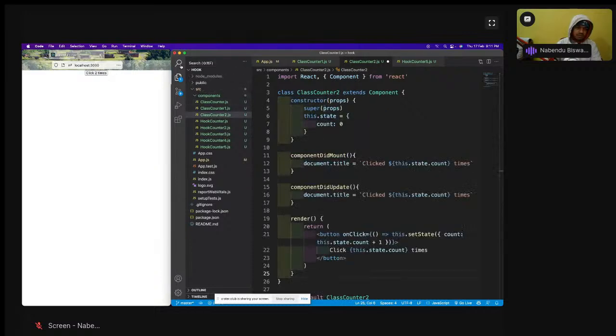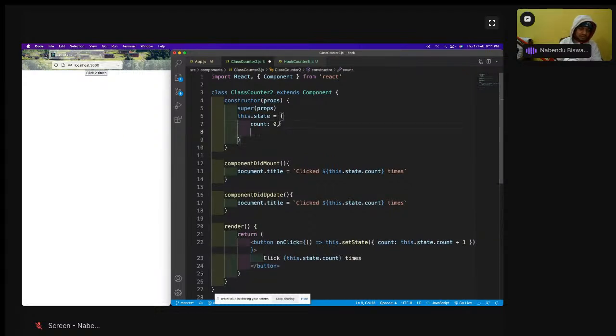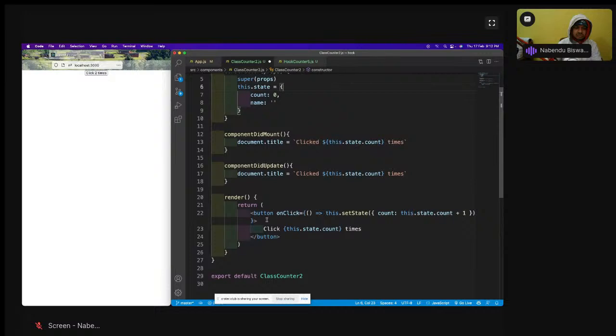But what we're going to have extra here is another state variable. So I will add it with a comma: name is equal to an empty string. It's looking bad, so I will put it inside a fragment, because I want to have an input value also.